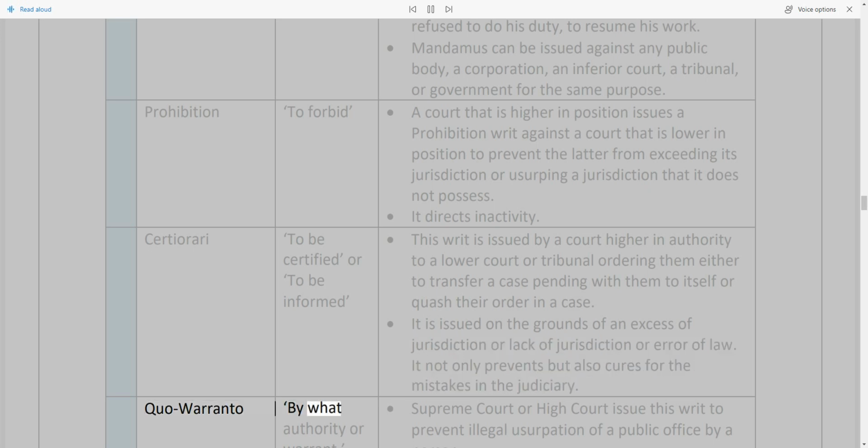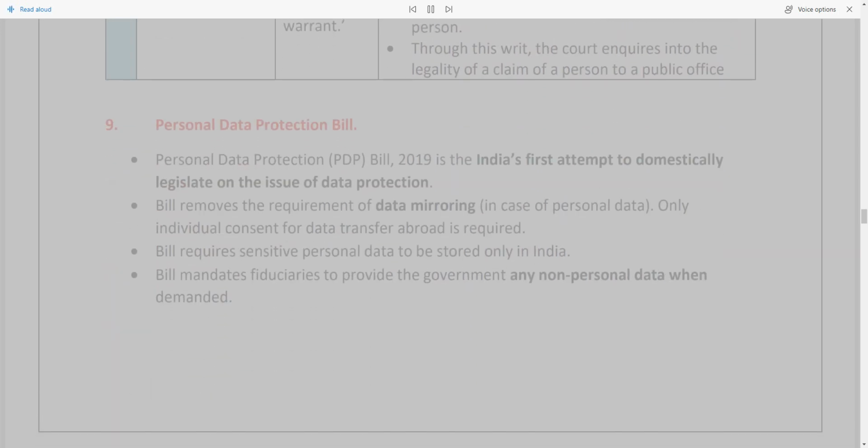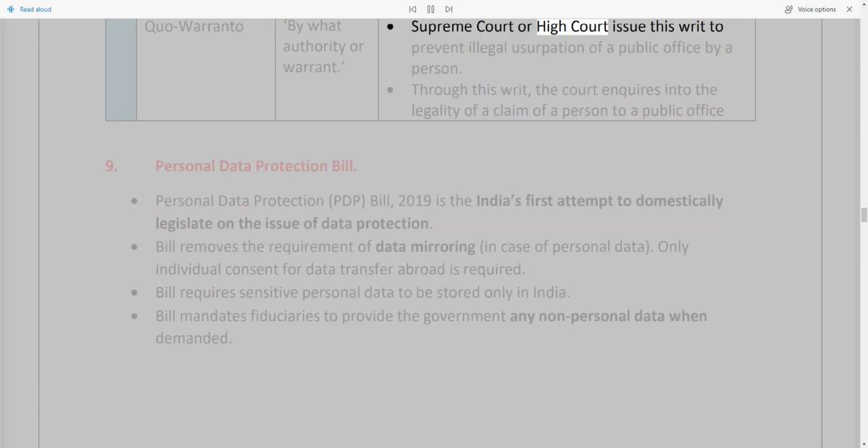Quo warranto: by what authority or warrant. The Supreme Court or High Court issues this writ to prevent illegal usurpation of a public office by a person. Through this writ, the court inquires into the legality of a claim of a person to a public office. 9. Personal Data Protection Bill.